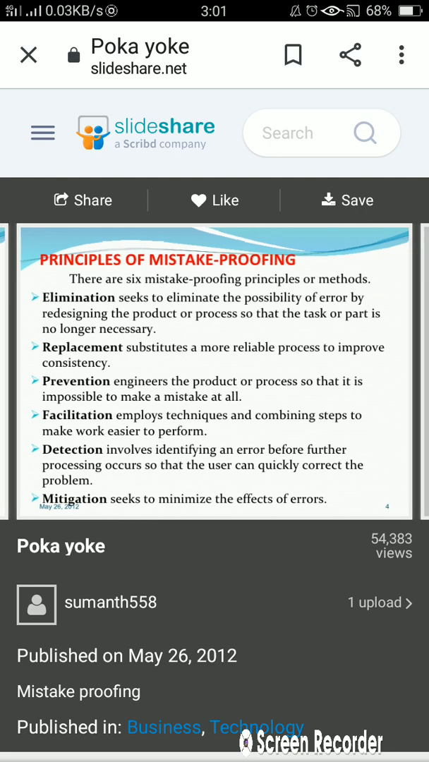Okay, going further, what are the principles of mistake proofing? There are 6 mistake proofing principles or methods. What are these 6 methods? The very first method is elimination. Elimination seeks to eliminate the possibility of error by redesigning the product or process so that the task or part is no longer necessary.